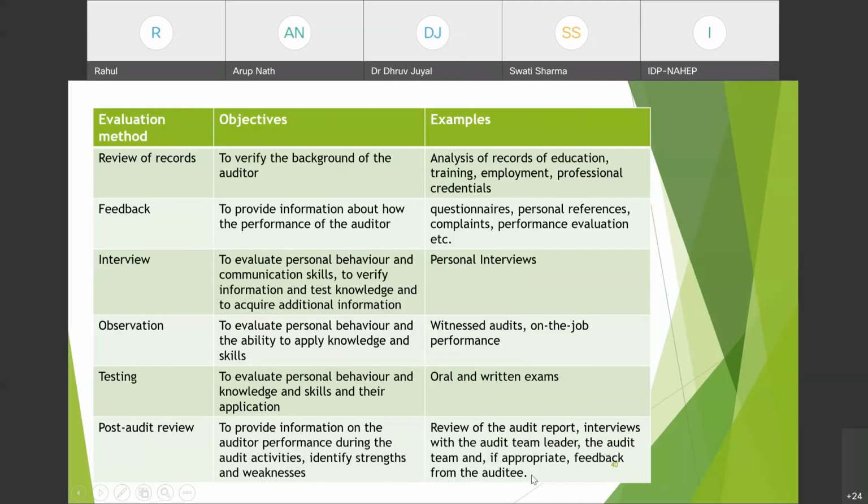So it can be achieved through the review of the audit reports, that is how he has written the audit report and how he has framed audit findings. It can be done by interviews of the audit team and audit team leader, on how they performed it, and feedback from the auditee can also be taken if it is appropriate as per the auditor and auditee arrangements. Is it clear?